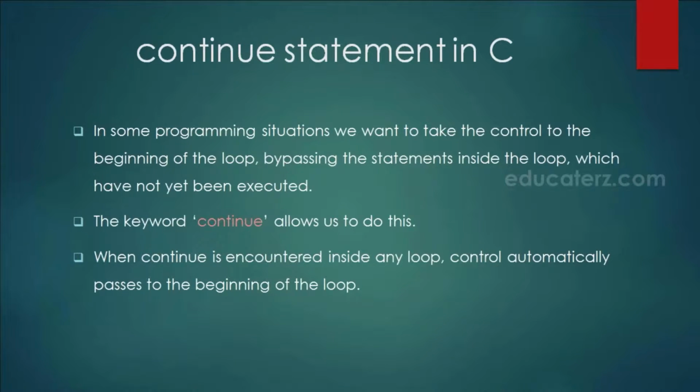Similarly, we have continue statement in C. Now in some programming situations, we want to take the control to the beginning of the loop, bypassing the statements inside the loop which have not yet been executed. Means in a particular scenario, we want to skip a few of the statements and again go back to the next iteration of the loop. Then we can use continue statement. When continue is encountered inside any loop, control automatically passes to the beginning of the loop and starts with the next iteration of the loop.